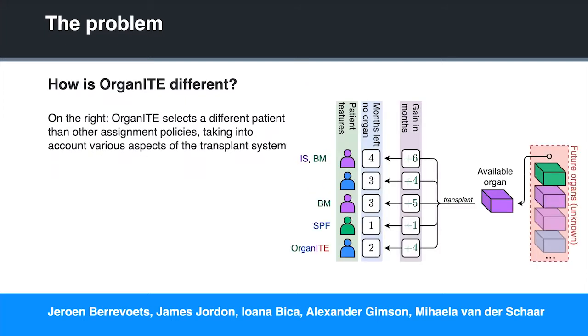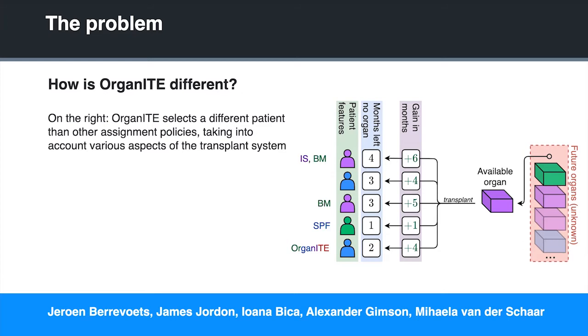So how is OrganiTE different than other assignment policies? Well, we argue that we take into account several different aspects of the transplant system at the same time. For instance, with OrganiTE, we take into account the months a patient has left to live without an organ, the gains from given a specific organ, and the probability of receiving a very similar organ in the future.